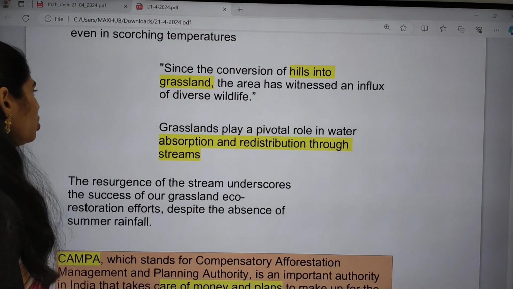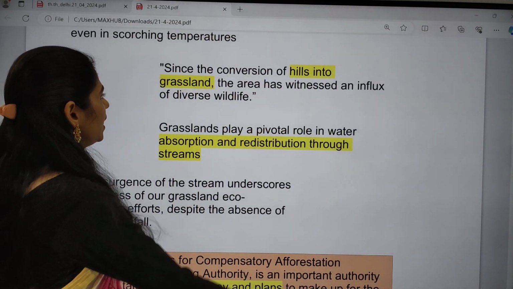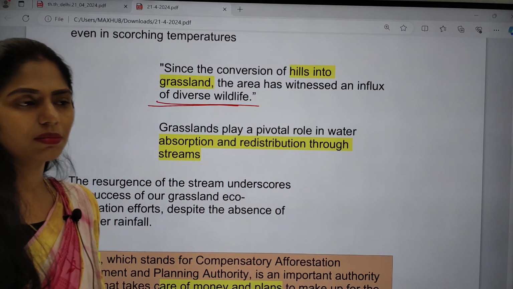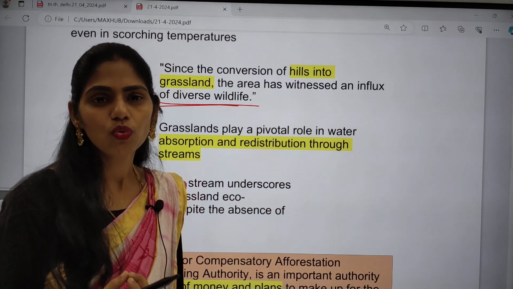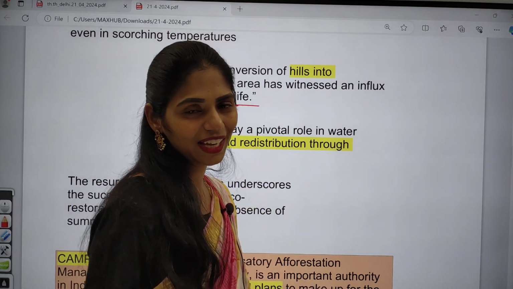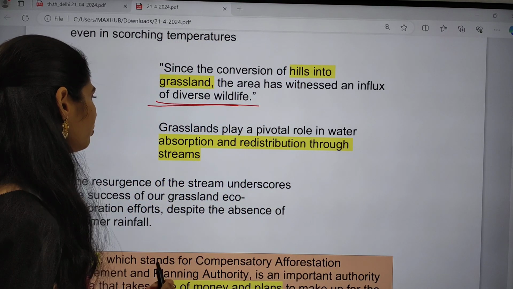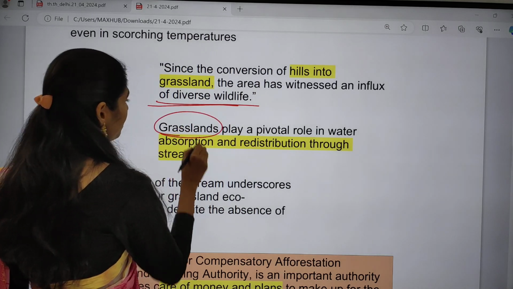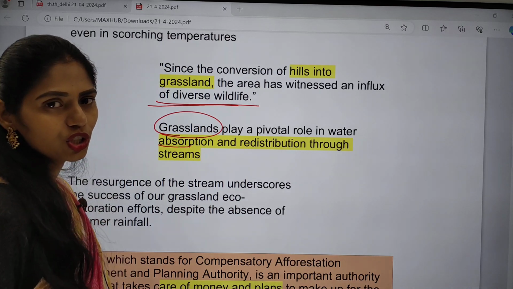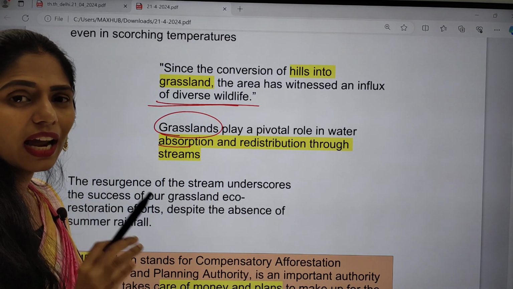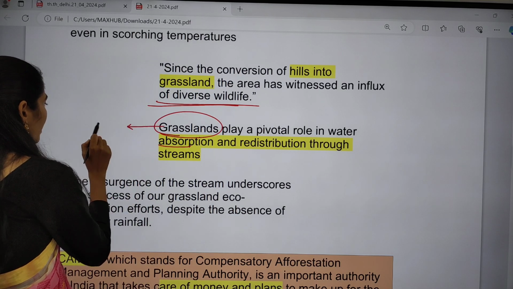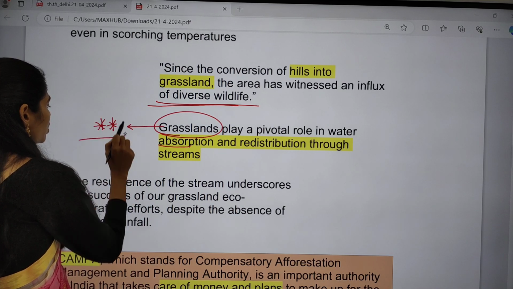Since the conversion of hills into grasslands, the area has witnessed an influx of diverse wildlife. Whenever there is availability of water, it attracts wildlife, because water is very essential for supporting life. If there is no water, you can't live and I can't live, right? Everyone needs water. These grasslands play a very important role in absorbing water and redistributing it to the streams. This is one ecological function of grasslands, and you can add this point whenever you are writing about the ecological functions of grasslands.